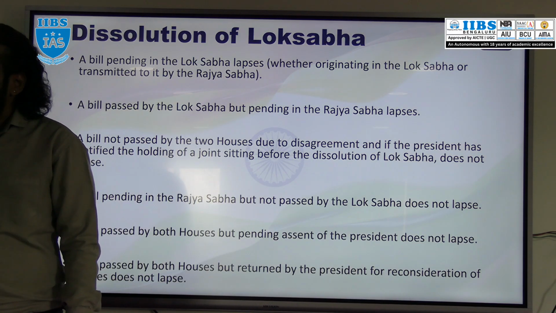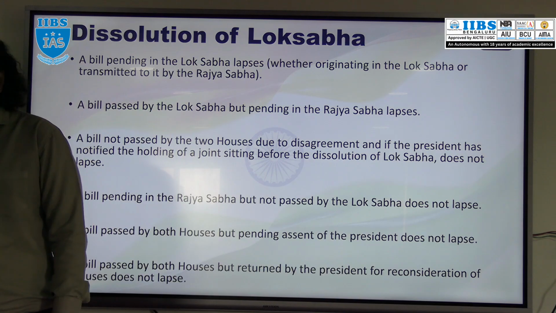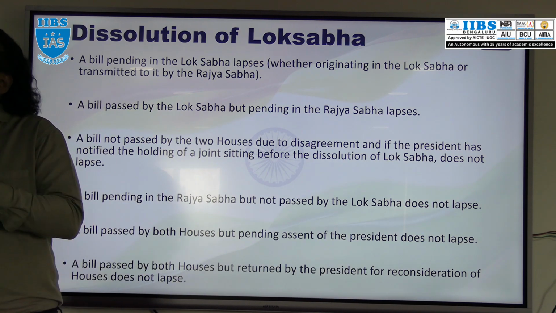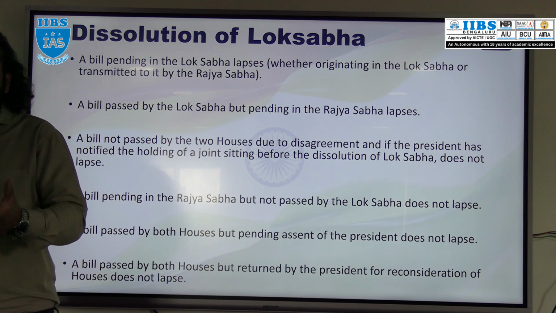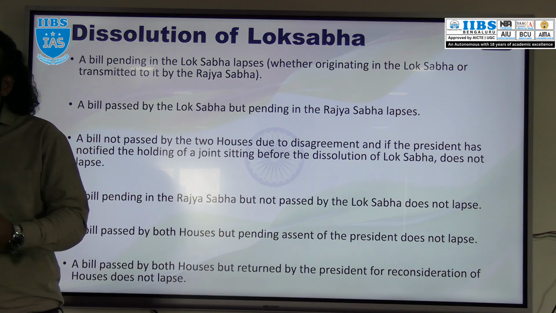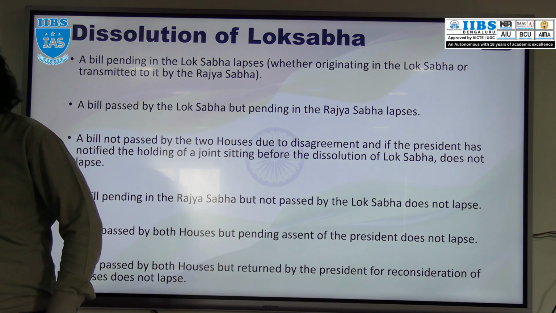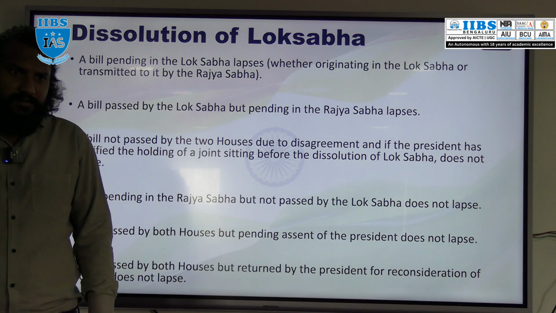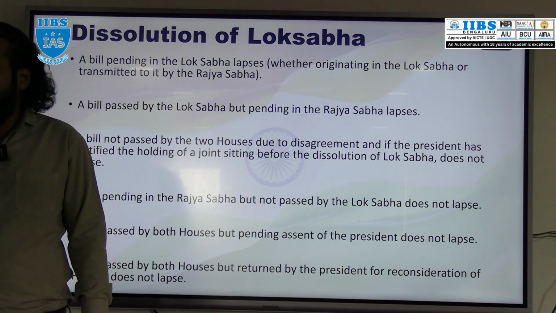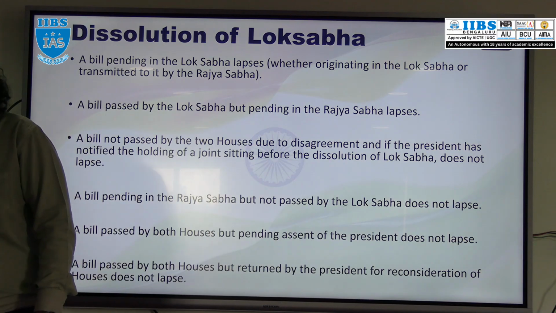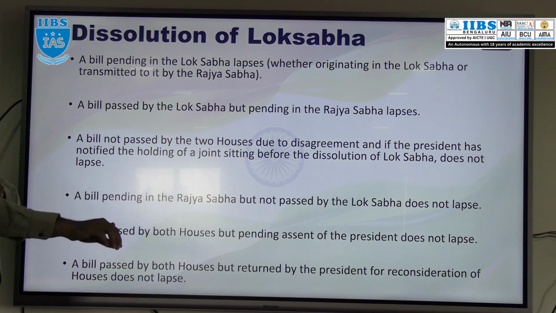Now, if the Lok Sabha is dissolved, what happens to the bills? Who will dissolve the Lok Sabha? President. The conditions we have discussed. But if the Lok Sabha is dissolved, the bills are there, right? So what will happen to the bills? Here it is very, very important.